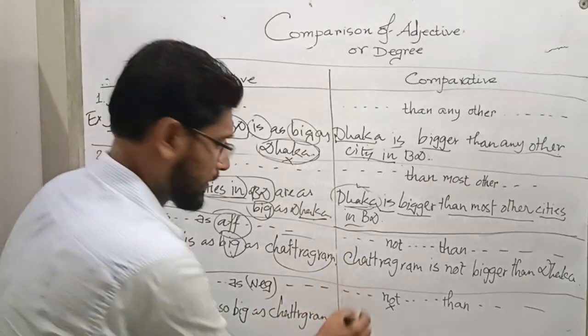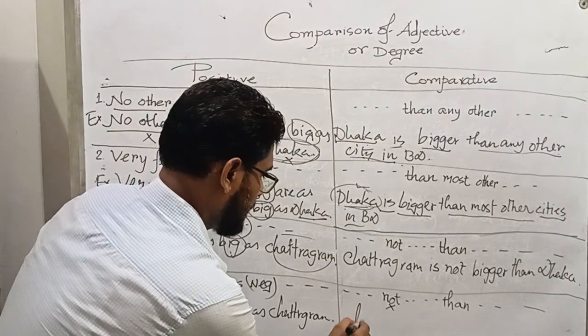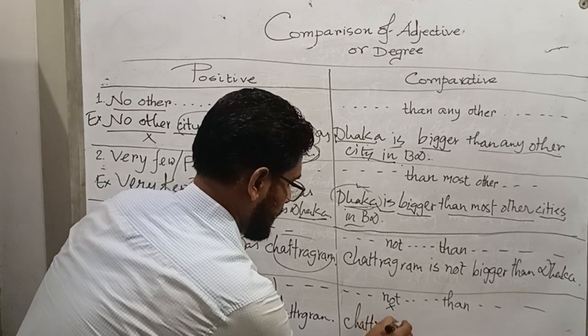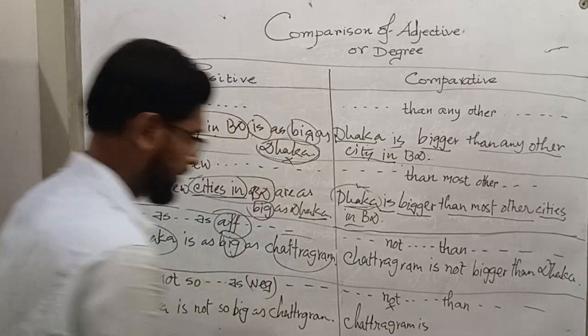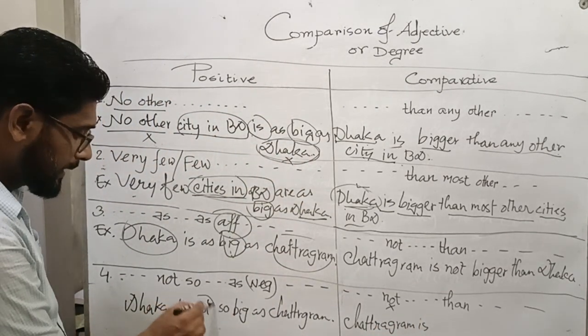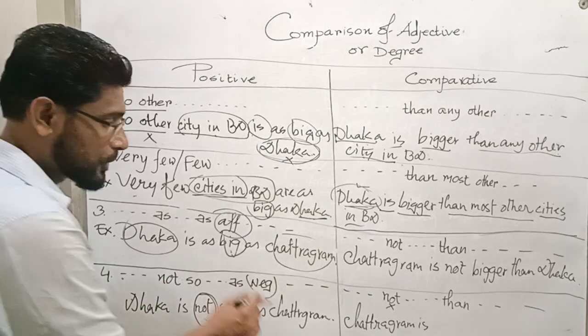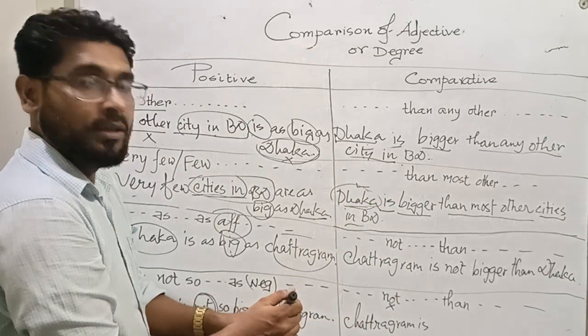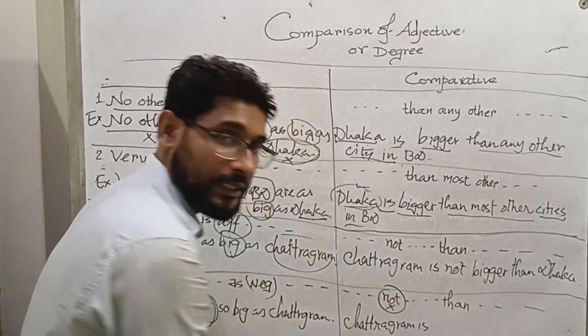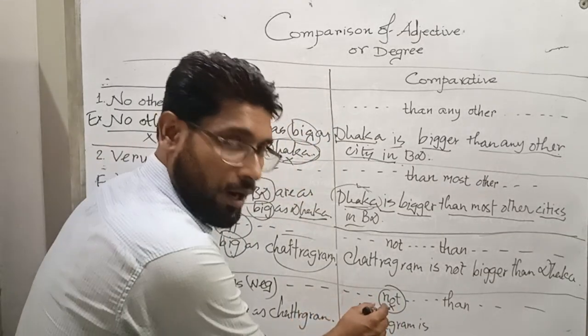So similarly, Chattogram is, and here the positive degree is in the negative form. So the comparative form will be in the affirmative form. So not is omitted. Okay? Not is omitted.